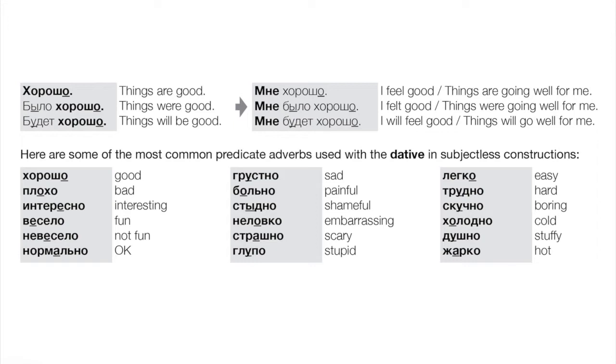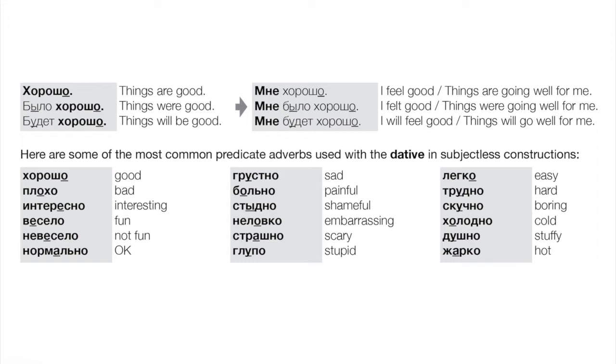Okay, now if we want to attach that feeling to a subject, to a noun or a pronoun, we need it in the dative, right? We can't have nominative in a subjectless construction. So, for example, мне хорошо, мне было хорошо, мне будет хорошо. Мне is the dative of я.